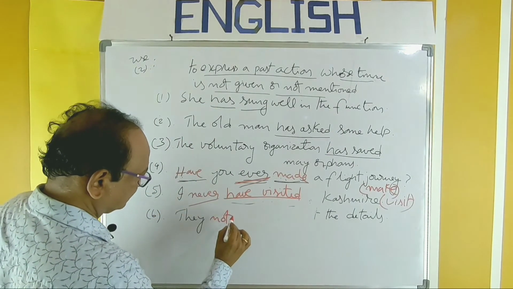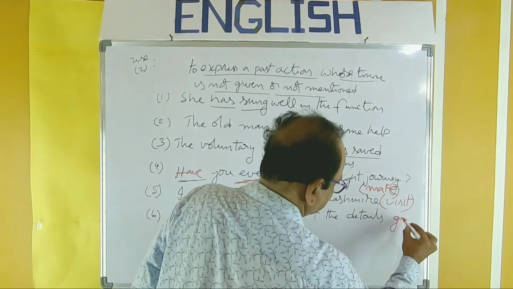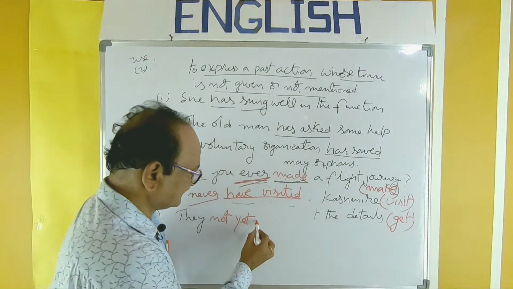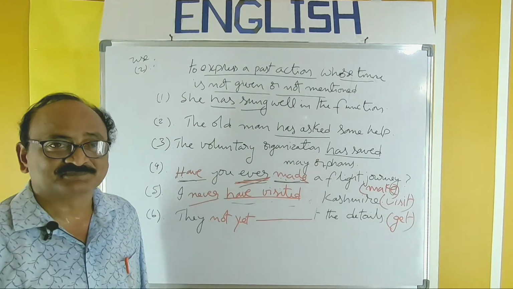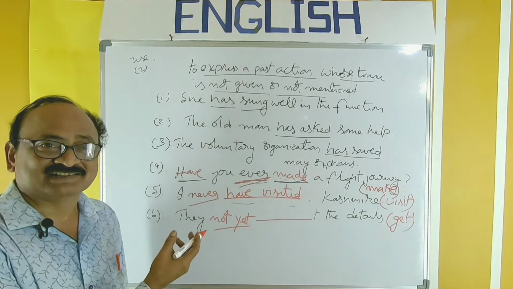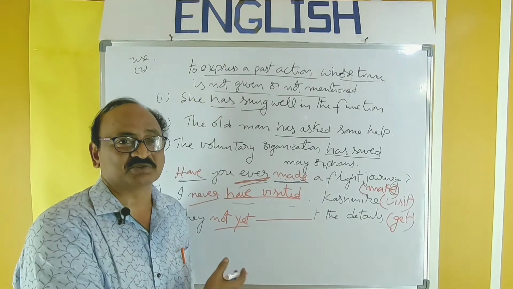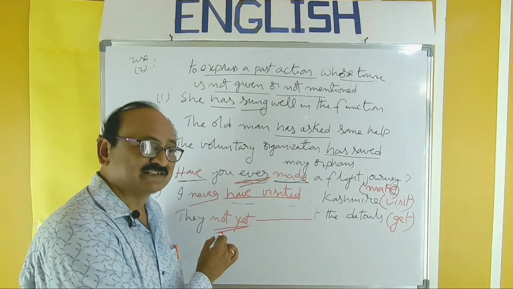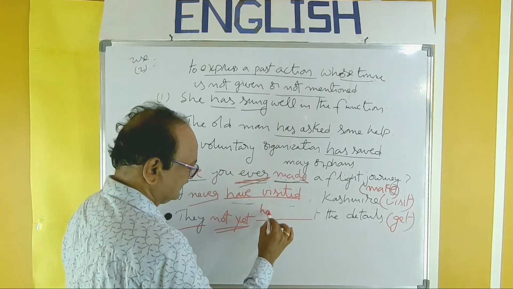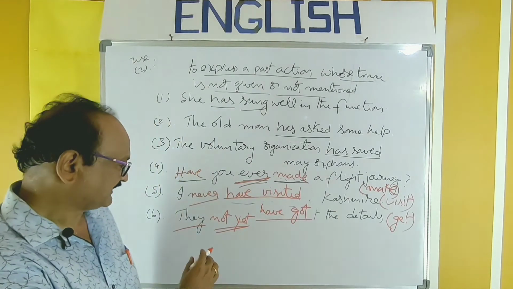Not yet. Verb get. They not yet dash the details. So by observing not yet, that action has not at all happened in the past, the entire past, and the past time is not mentioned. So go to present perfect and use, by observing the word not yet, you have to use present perfect only. So there is the subject and you have to use have got, past participle form.